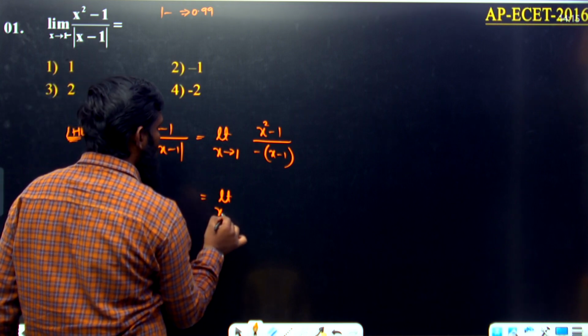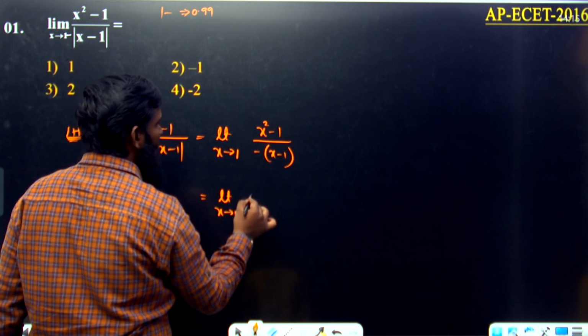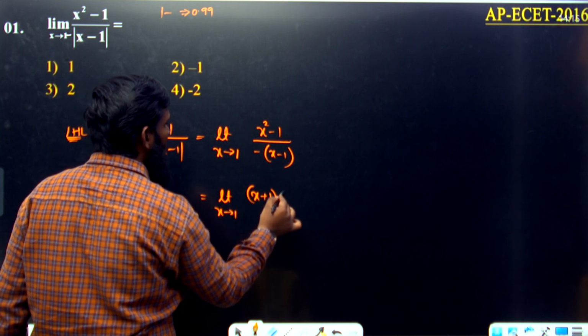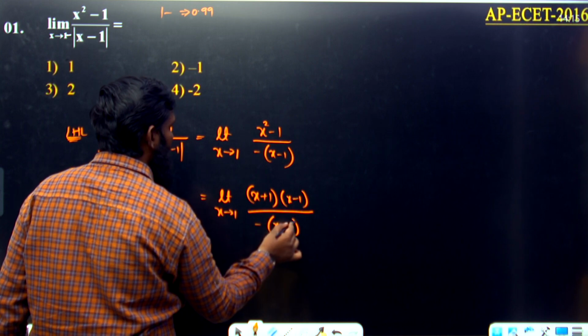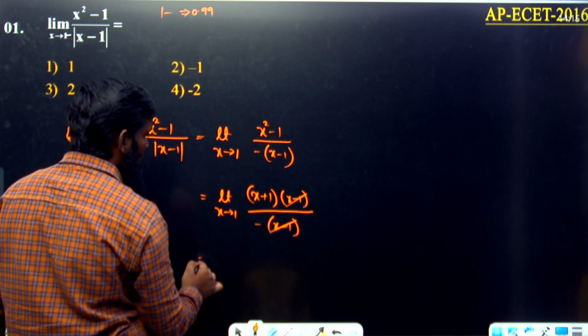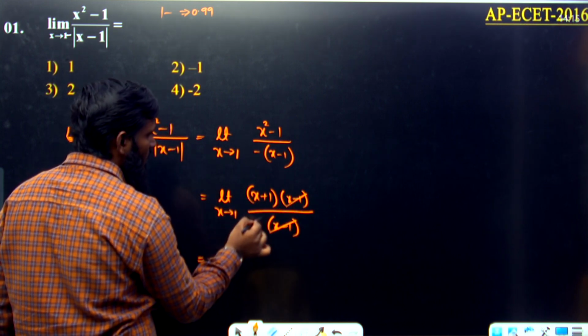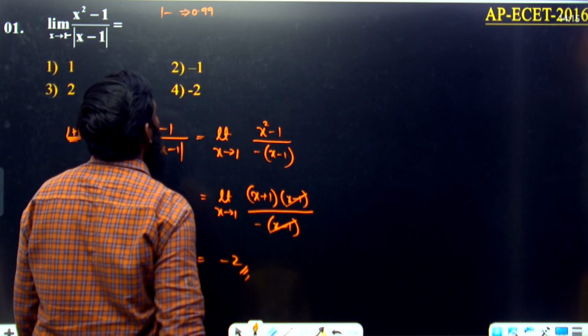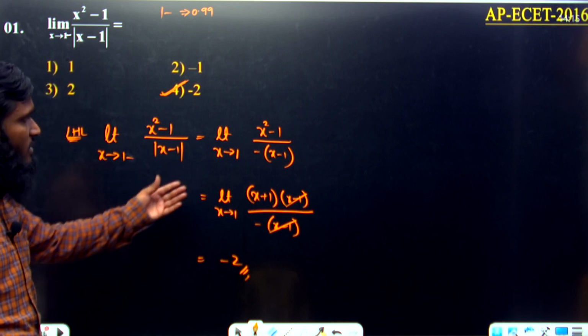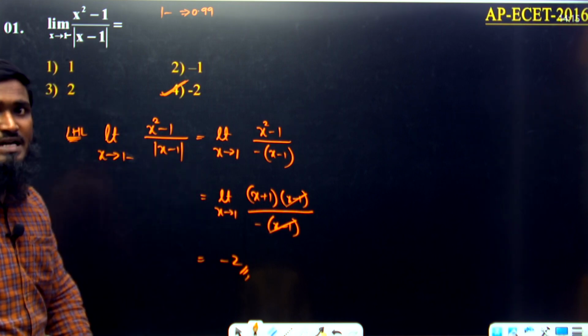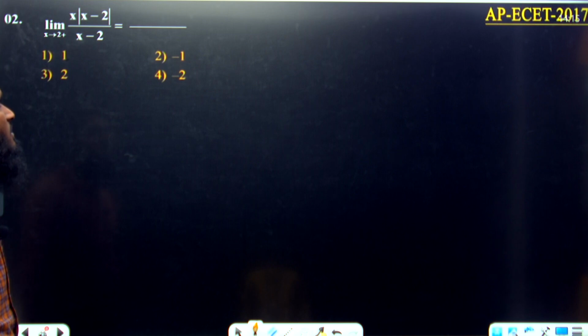Now limit x tends to 1, a square minus b square means we can write a plus b into a minus b, divided by x minus 1, minus this part gets cancelled. So if you are substituting the x value as 1, plus 1 2, minus 2 is the answer. Minus 2 means option number 4 is correct. So this type of modulus questions is also asked in the examination. You have to practice these questions also.